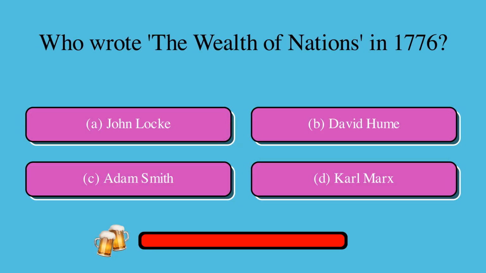Who wrote The Wealth of Nations in 1776? Is it A. John Locke, B. David Hume, C. Adam Smith, or D. Karl Marx? The correct answer is C. Adam Smith.